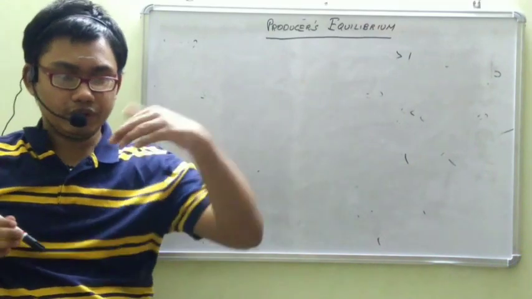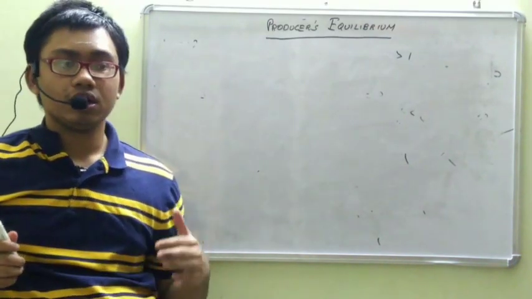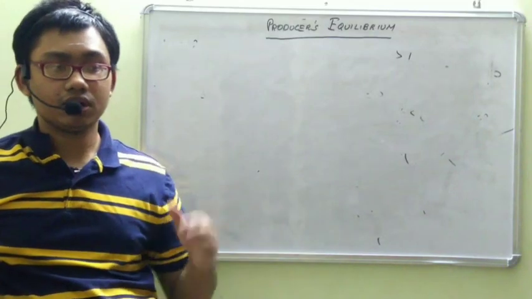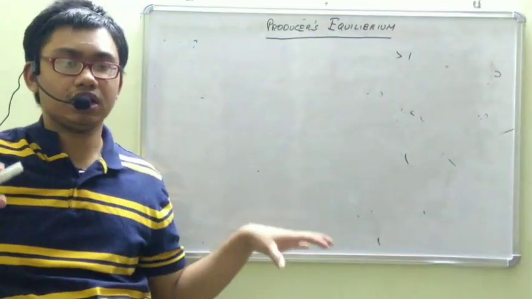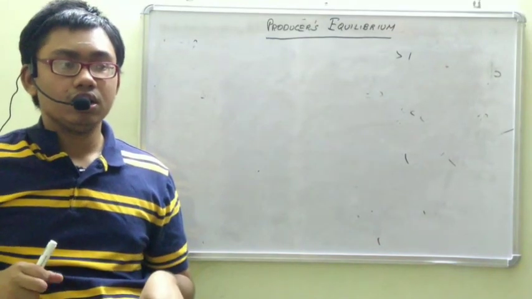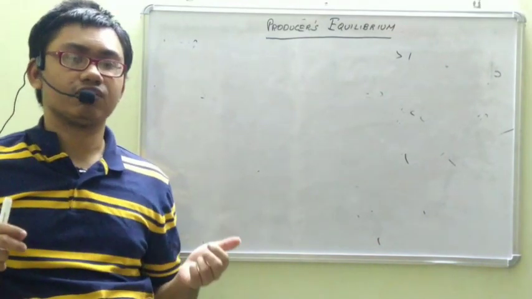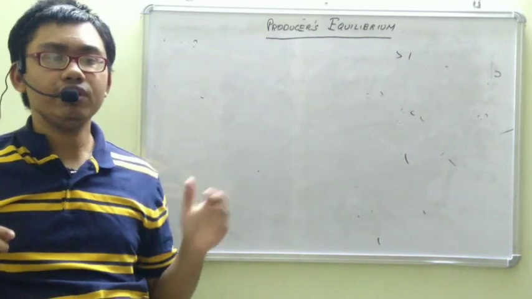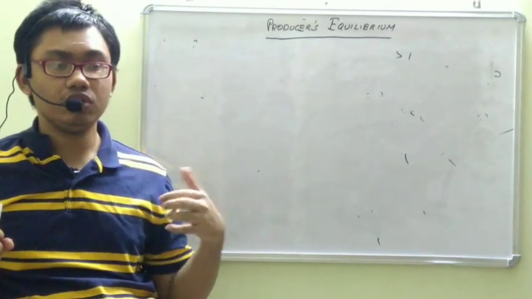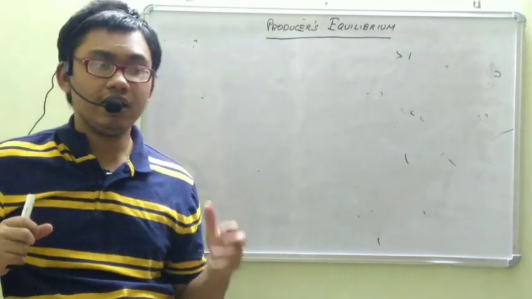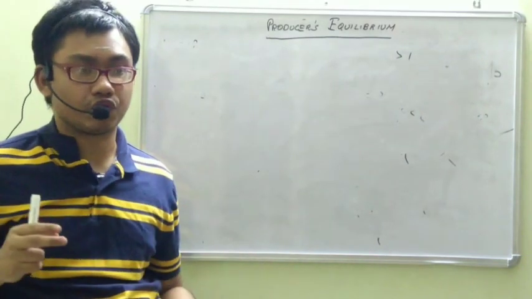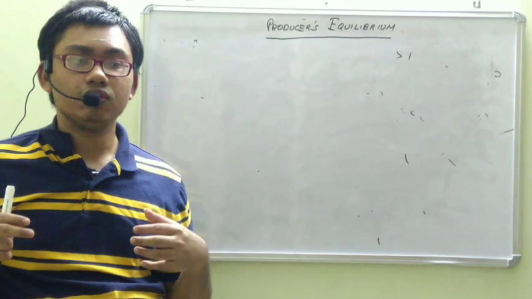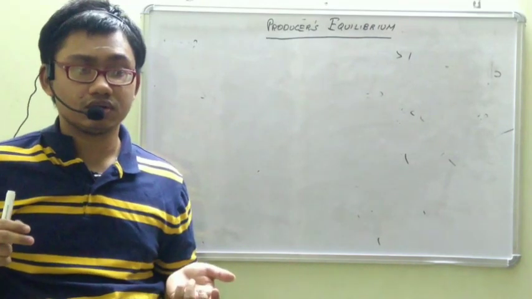Now we are moving to an important step. We discussed consumer's equilibrium, that is, when a consumer will be satisfied. When will a producer be satisfied? I told you in the consumer discussion that a consumer will be satisfied when he gets maximum satisfaction for the price he is paying for it. So, what about the producer?